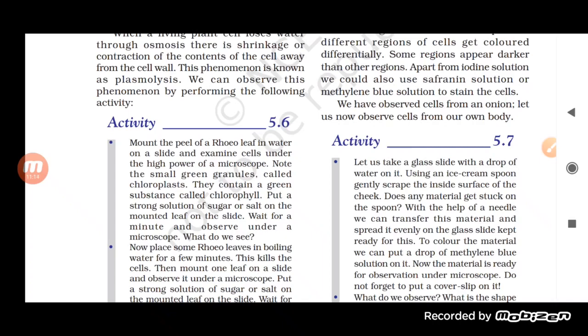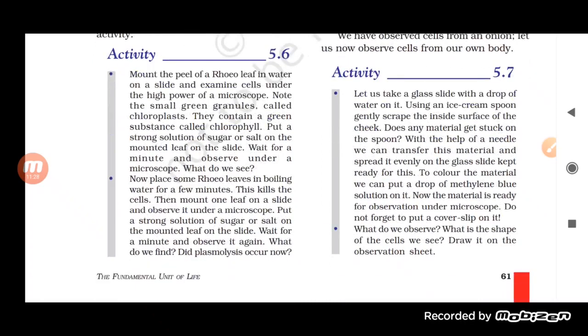To stain the material, we can put a drop of methylene blue solution on it. Now the material is ready for observation under a microscope. Do not forget to put a cover slip on it. What do we observe? What is the shape of the cell we see? Draw it in the observation sheet.